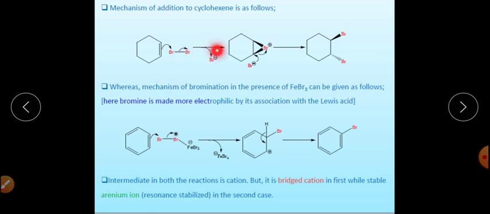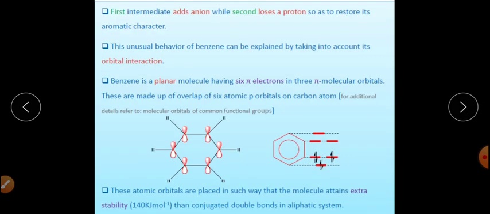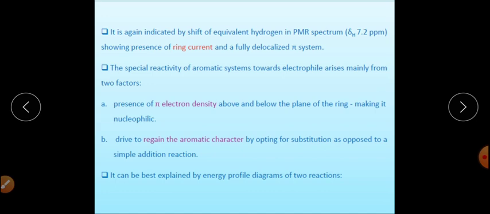So it will not undergo the addition reaction, but instead will show the aromatic electrophilic substitution reaction. I have already told you this is associated with the higher degree of delocalization present inside the benzene ring, and because of the extra stability, it does not give the addition reaction, but instead gives aromatic electrophilic substitution reaction, right?